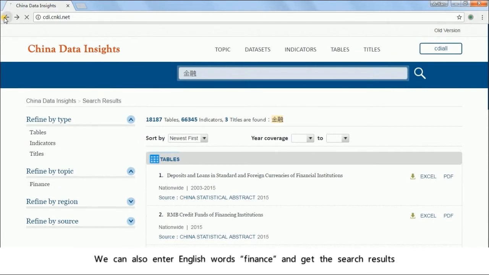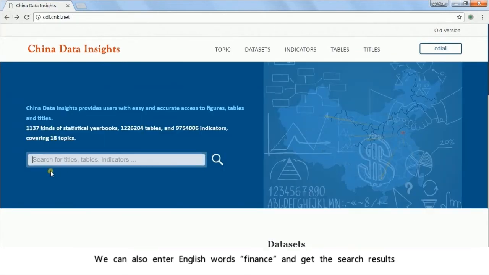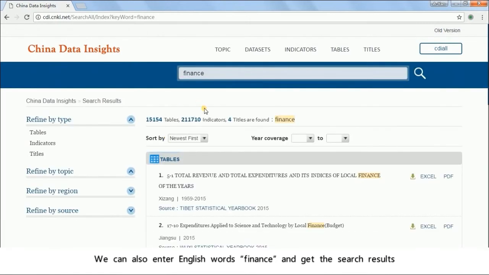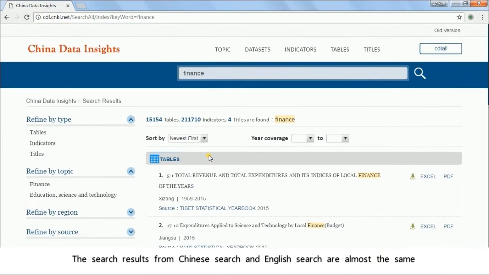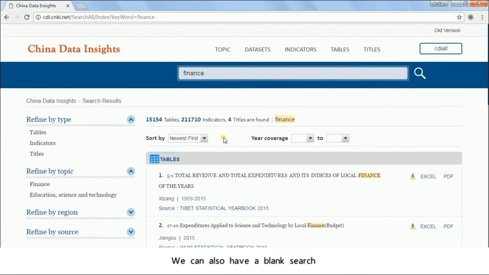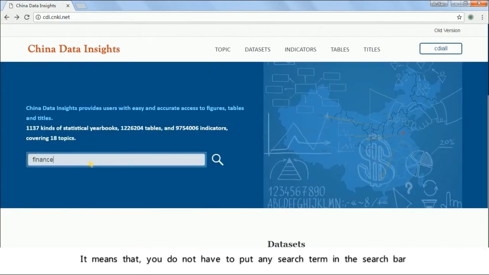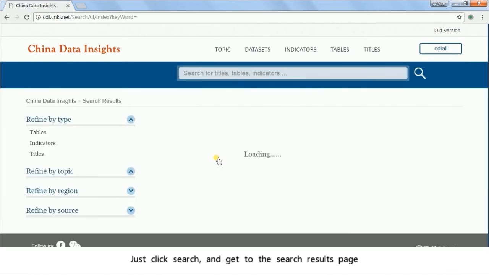We can also enter English words, let's say finance. Click it and get the search results. The search results from Chinese search and English search are almost the same. We can also have a blank search. It means that you do not have to put any search term in the search bar. Just click Search and get to the search results page.